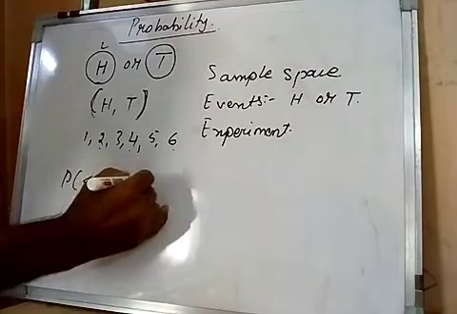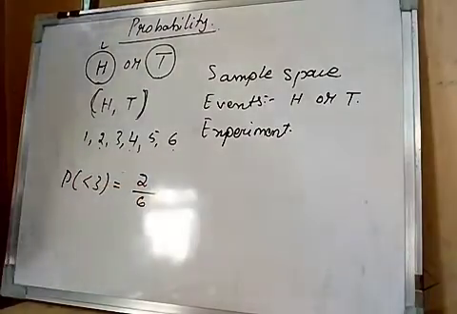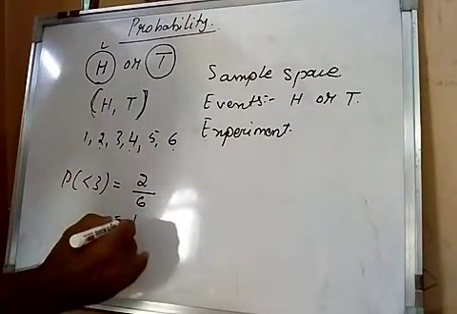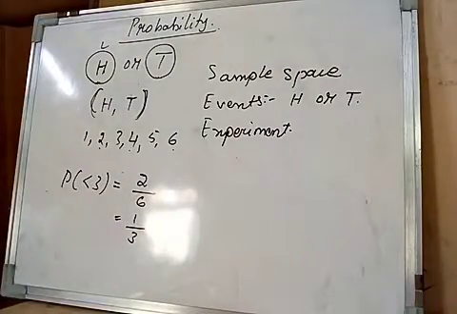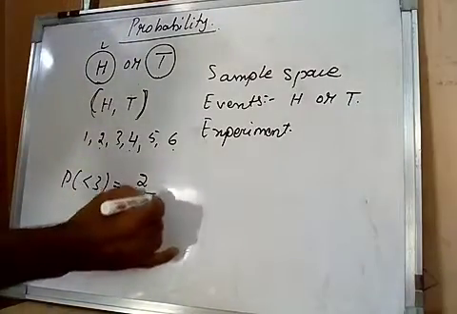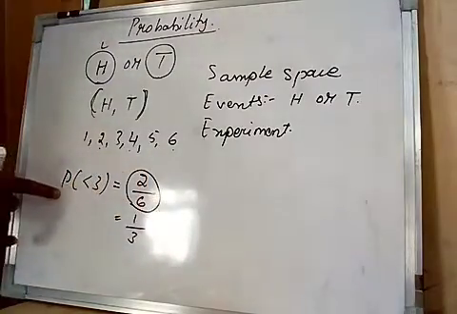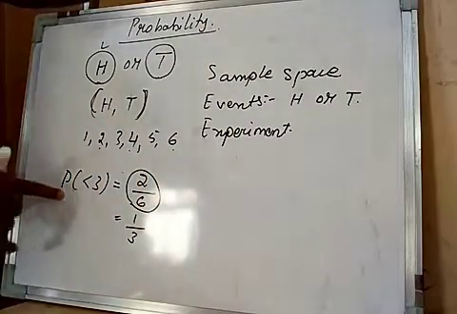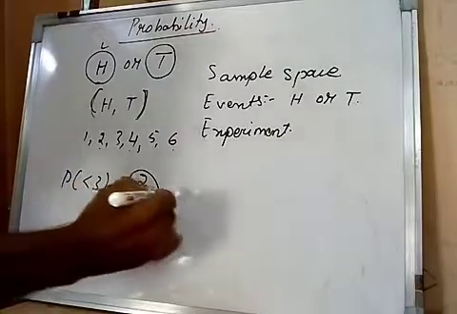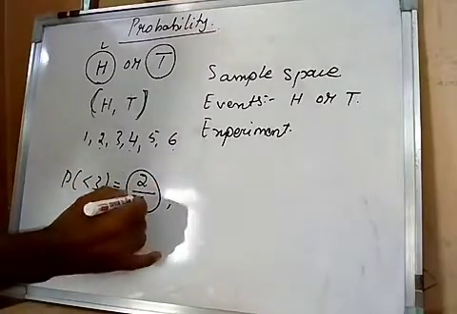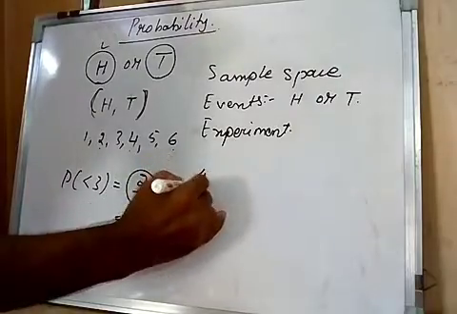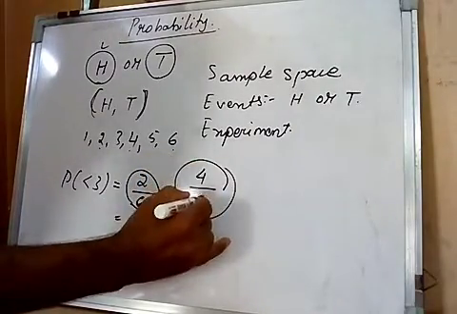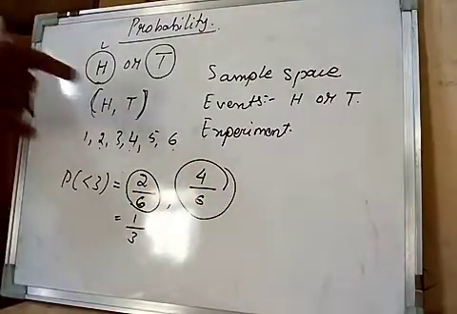So events become 2 out of the total 6. So 2 upon 6, that is 1 upon 3, will be the probability of getting less than 3. Then what is not getting less than 3? Total is 6, minus 2, then it will be 4 upon 6 is the probability of not getting less than 3.